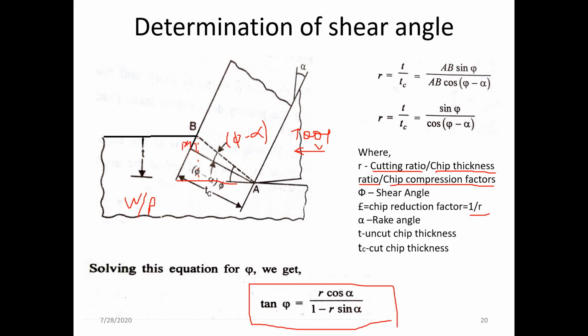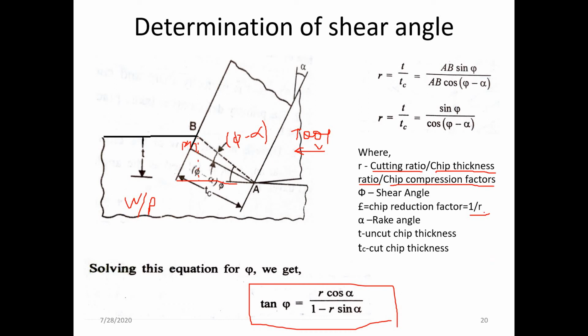So what is r here? We have noted that r is the cutting ratio. It is also called the chip thickness ratio, and also the chip compression factor. So instead of chip compression factor, cutting ratio, or chip thickness ratio, if in a numerical it is mentioned as chip reduction factor, it means 1 by r. So when 1 by r is given, that is nothing but the chip reduction factor.